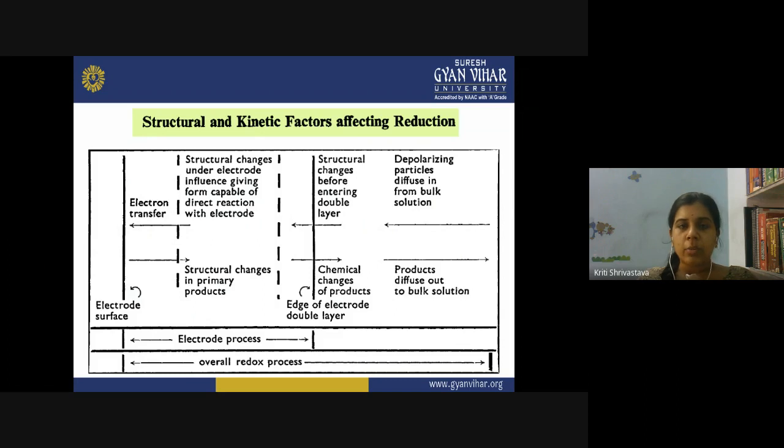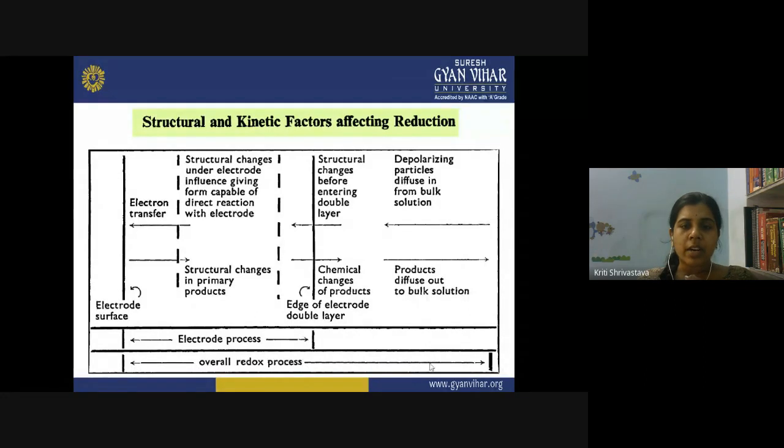So in order to perform the reaction on the electrode surface, what happens? The analyte has to diffuse through the electrical double layer over the electrode surface, and then the products diffuse out from this layer. So this is the electrode process, which is occurring on the electrode surface. This could be generally reduction, and this is the overall redox reaction.